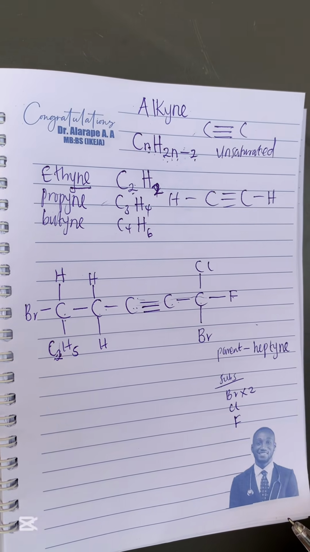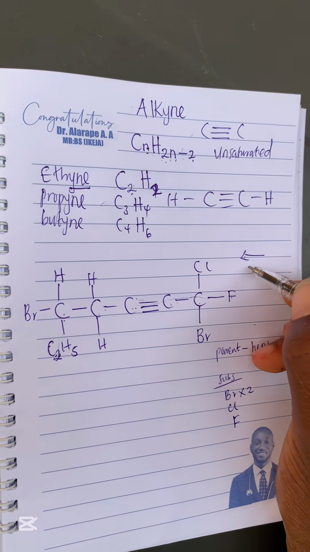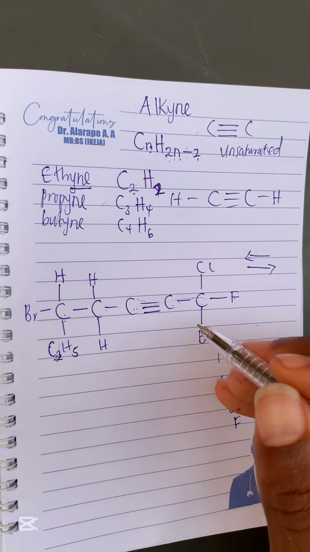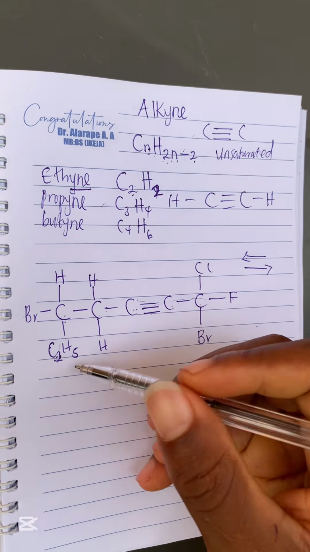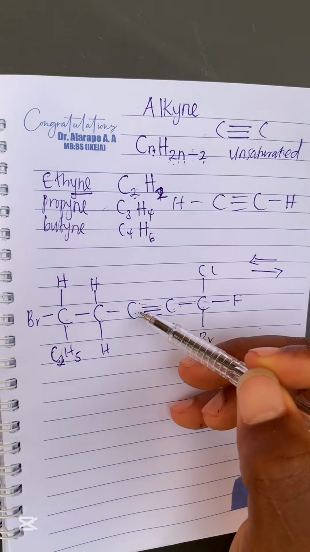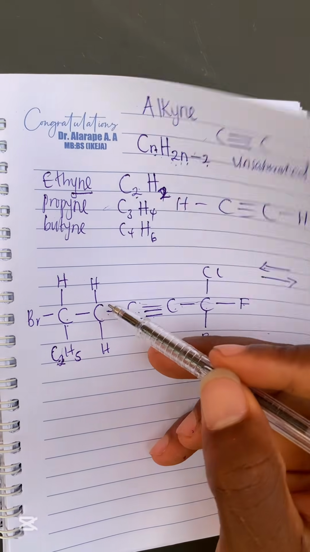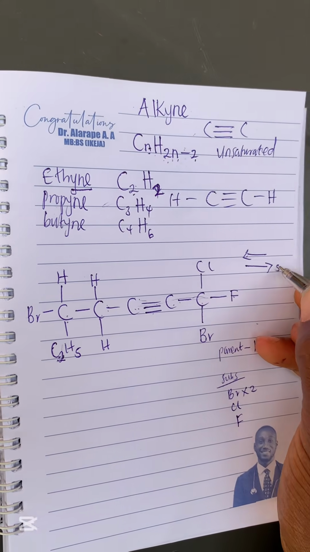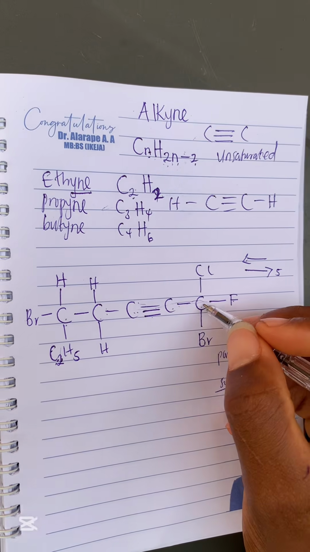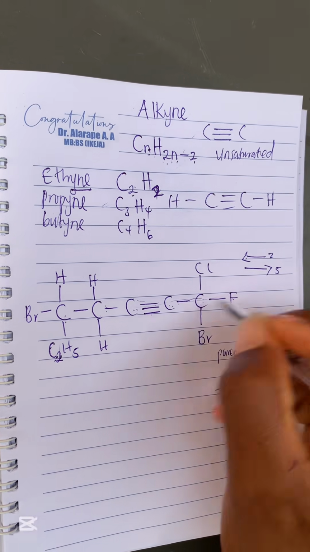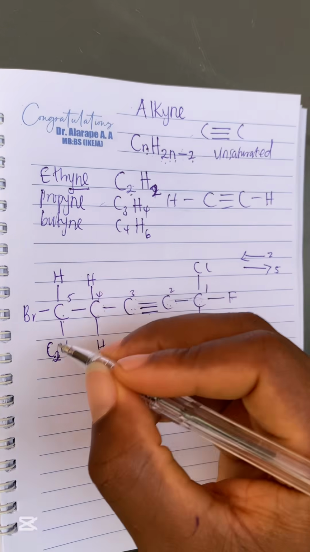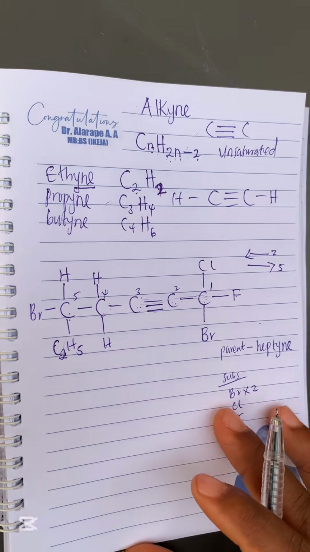So now the next thing is to know the direction of naming. Are we naming towards the left or towards the right? This follows the same rule as the alkane. We choose the position number that is closer to the functional group. If you name towards the right, the functional group is on carbon 5. But if you name towards the left, the functional group is on carbon 2. So we'll name towards this direction. This is carbon 1, carbon 2, carbon 3, carbon 4, carbon 5, and then carbon 6 and 7. I believe you get me.